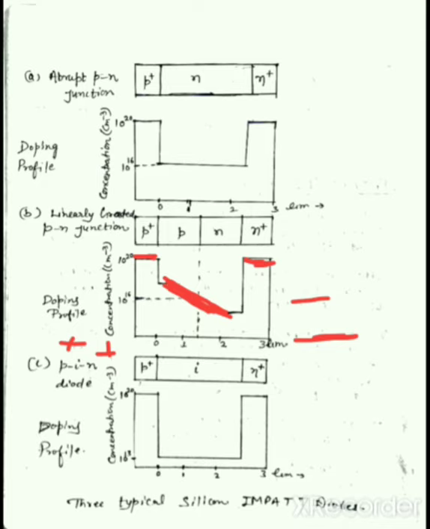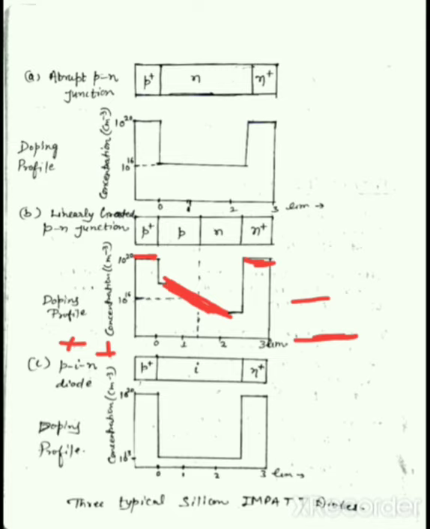At one end of this diode structure is P plus type material, and at the other end N plus type material, and in the middle region, which is wide and long, is the I region, the intrinsic region. There is no doping.